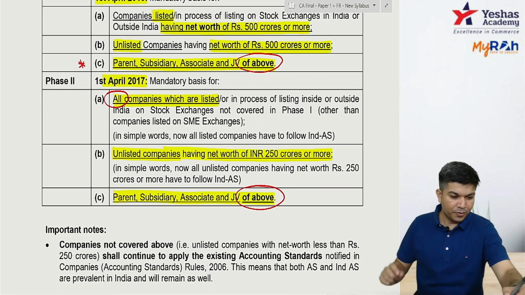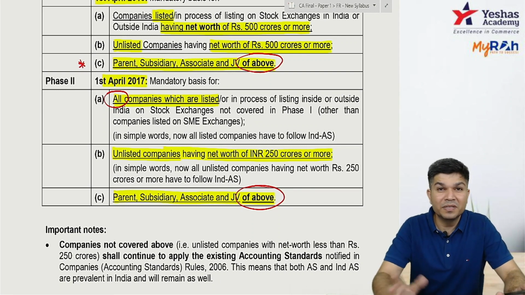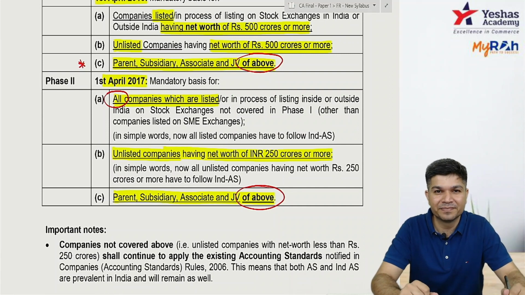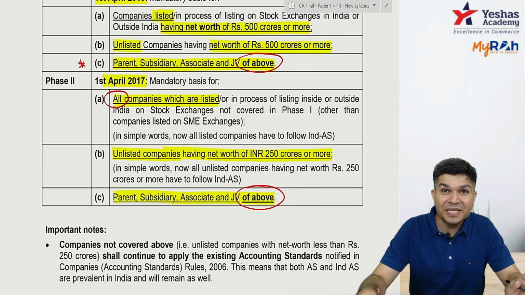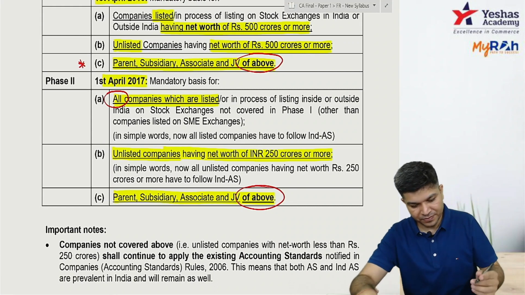Okay, now when I say listed, you should be listed on a recognized stock exchange, BSE, NSE. Now, in BSE, there is also one exchange called Small and Medium Enterprise Exchange, SME. So, if you are listed on SME exchange, then it's not applicable.